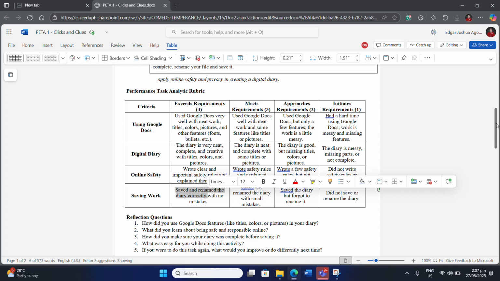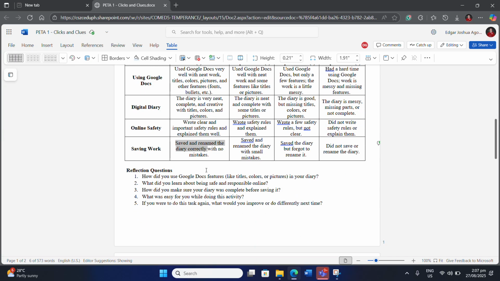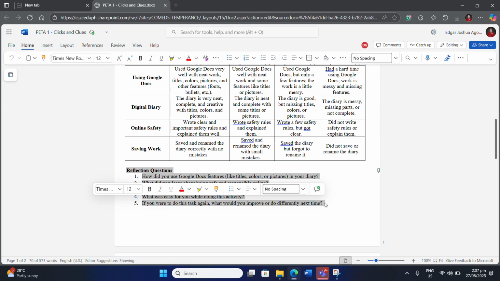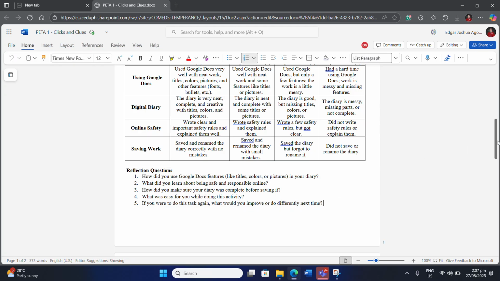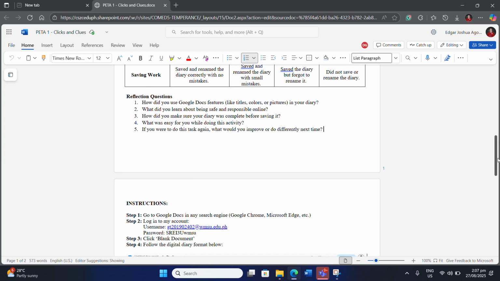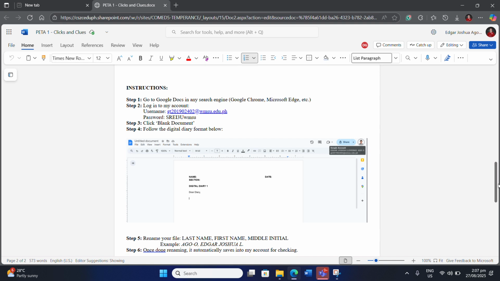I have an example of how to rename your file. Now, you have here 5 reflection questions below, which you're going to also include in your diary. Later on, I am going to show you how. Now, let's proceed to our general instructions. So now, I'm going to show you how to do it.